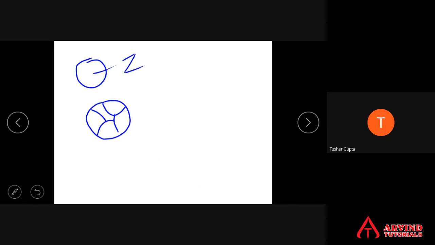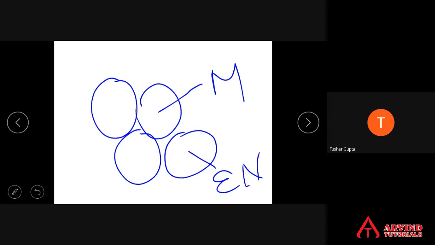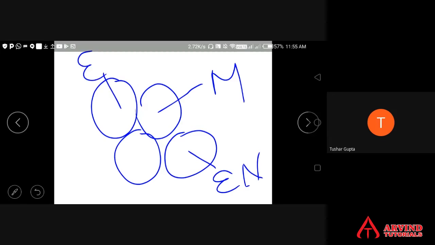If in a group of cells, these are the group of cells, all the cells are identical, same, and carry out the same function. But this cell came from mesoderm, and this cell came from endoderm, and this cell came from ectoderm.